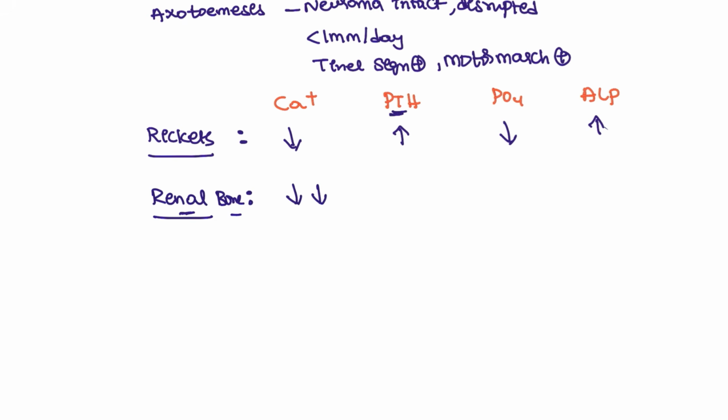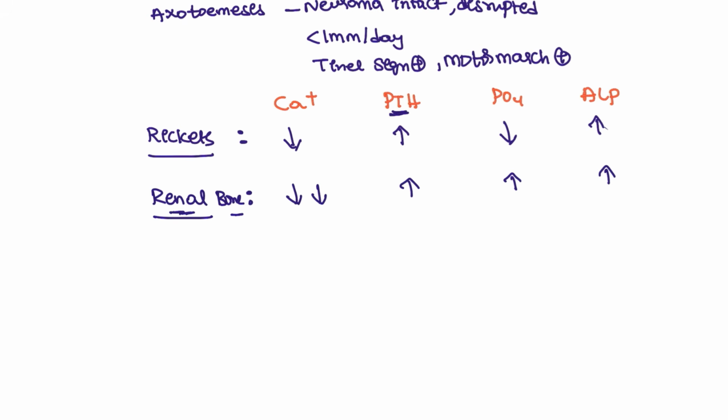Because there is a kidney disease and the bone disease, obviously the calcium mineralization or the calcium excretion is not properly happening in the body. So the calcium will be decreased in this patient. Again, compensatory, the parathyroid hormone will be increased in the patients, and the renal condition is seen. You cannot throw the phosphorus out through the kidney because the renal disease exists, so the phosphorus will build up. Despite the increasing PTH, the phosphorus is increased in the body. And ALP, always there is a bone inflammation, the ALP will be increasing in the body, right?